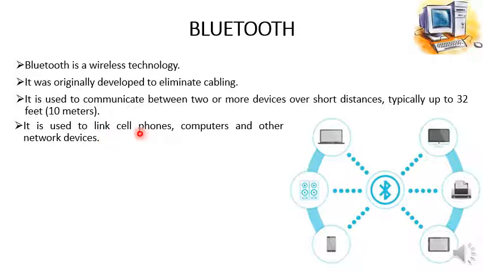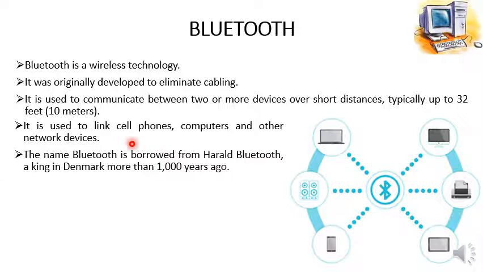It is used to link cell phones, computers and other network devices. Whatever devices have Bluetooth can be connected with other devices having Bluetooth. Nowadays speakers have Bluetooth, headphones have Bluetooth, different Bluetooth devices are available, even a Bluetooth mouse and keyboard are available in the market, and we use them.